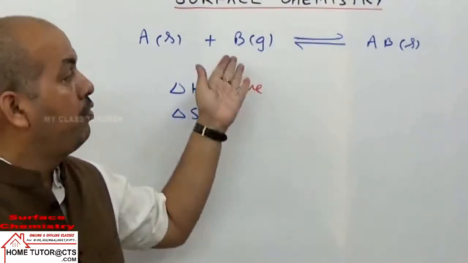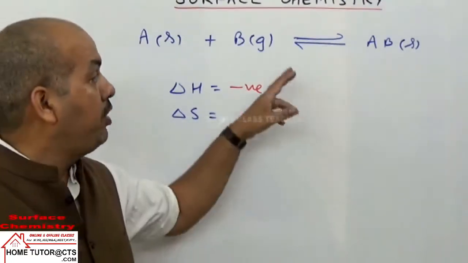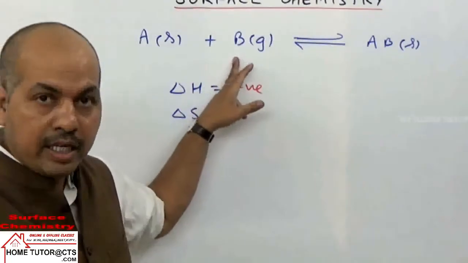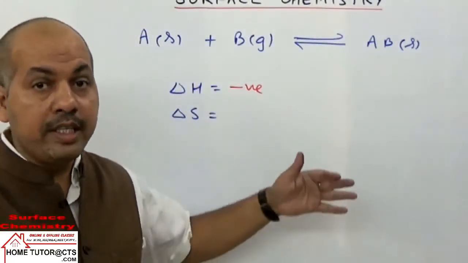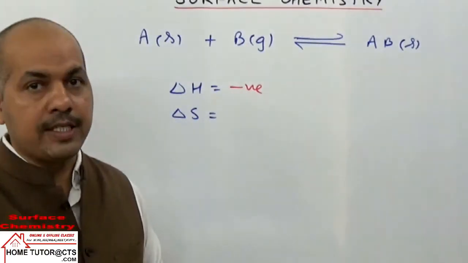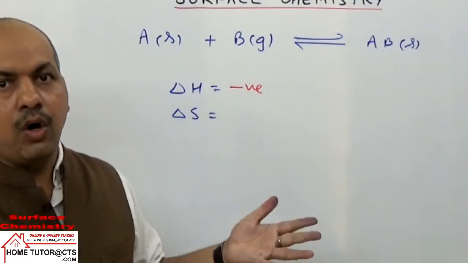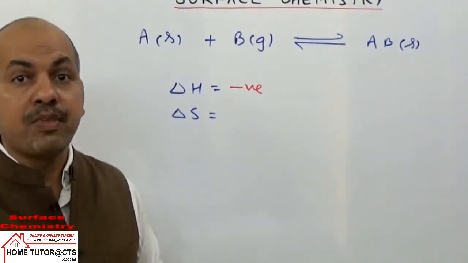Moreover, when they condense, they develop some attractive forces between the adsorbate and adsorbent. यहाँ पे क्या है? Gas is acting as adsorbate and solid will act as adsorbent. So they develop some attractive forces, in formation of any kind of bonds, or even in formation of weak interactions, and some energy will be released.